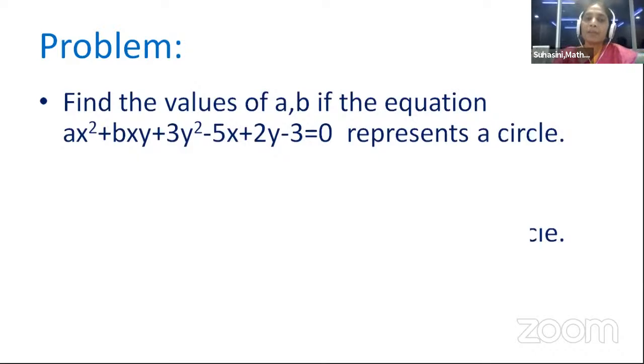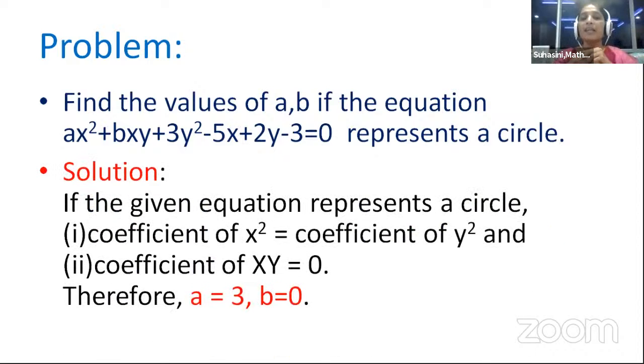Find the values of a comma b if the equation ax square plus bxy plus 3y square minus 5x plus 2y minus 3 equal to 0 represents a circle. First, read the question and write the given data. For that also you can get a mark. Given equation ax square plus bxy plus 3y square minus 5x plus 2y minus 3 equal to 0 represents a circle. When it represents a circle, it must follow three important conditions.